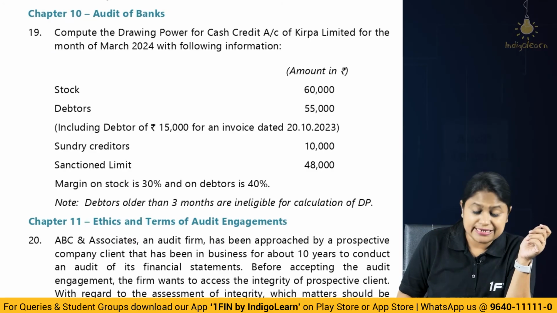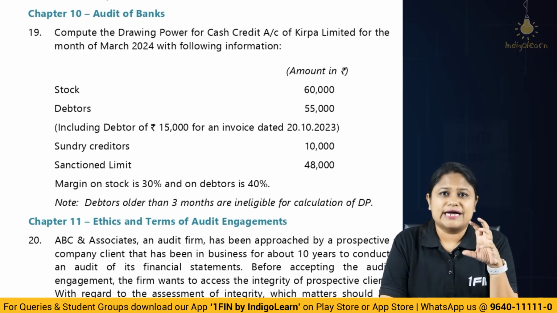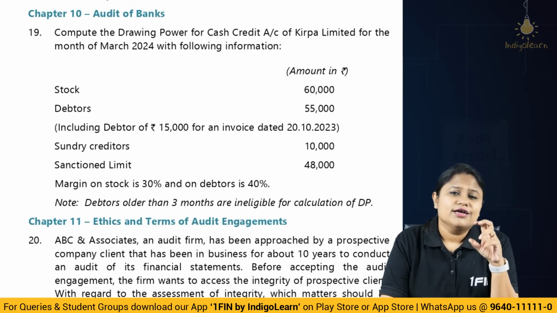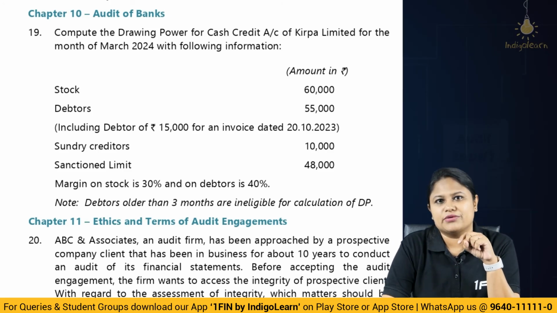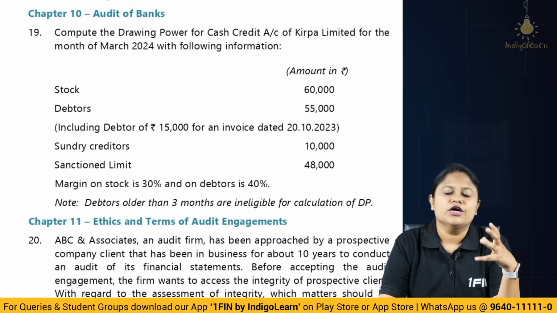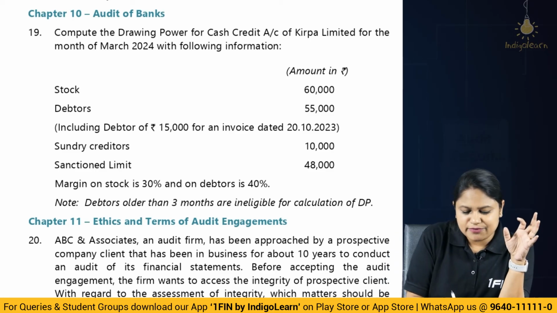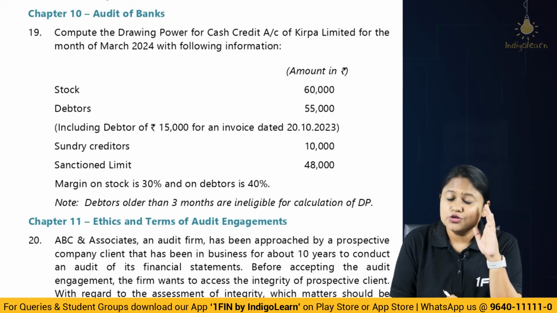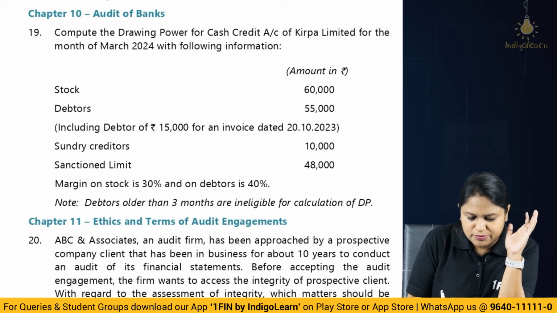Then comes audit of banks. If we have done the study of this bank topic very well, then you will realize that when we were doing drawing power, I had also told you that in the institute study material there are questions on calculation of drawing power, and a question like that could definitely come in the examination, because when the institute gives examples and frames questions on it, you can expect it in the examination also. So RTP bringing a question like that is an indicator you can expect a question like that in the main examination. So here the question is about calculation of drawing power.